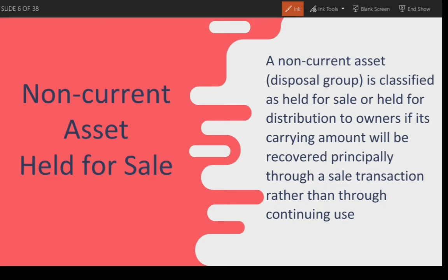Non-current asset held for sale. A non-current asset or disposal group is classified as held for sale or held for distribution to owner if its carrying amount will be recovered principally through a sale transaction rather than through continuing use. Sabihin yung non-current asset or disposal group ay kinaklasify siya as held for sale kung yung carrying amount nito ay ma-recover sa pamamagitan ng sales transaction or pagbebenta dun sa asset or disposal group. Kaysa sa patuloy na paggamit mo sa asset, mas pipiliin ng entity na ibenta yung asset kasi ma-recover yung carrying amount kasi naman sa patuloy na paggamit kung wala namang marirealize na benefits or mababa yung marirealize na benefits.